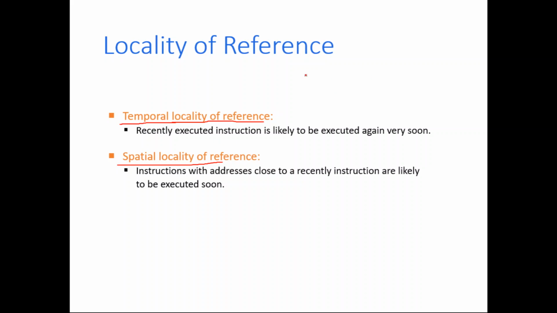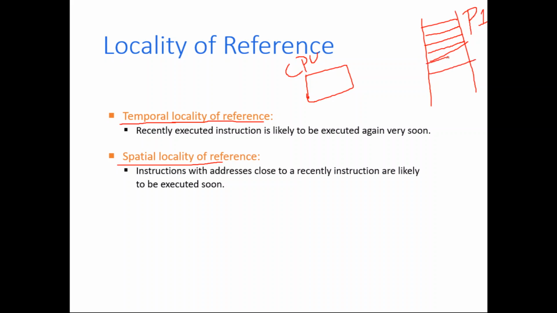Say for example, this is the CPU. Some particular process, say process P1, is in the main memory. Let us assume it contains several blocks of information, or several words of information.